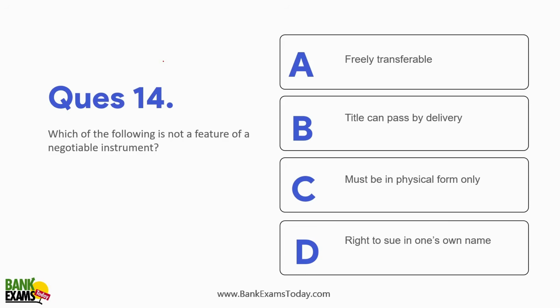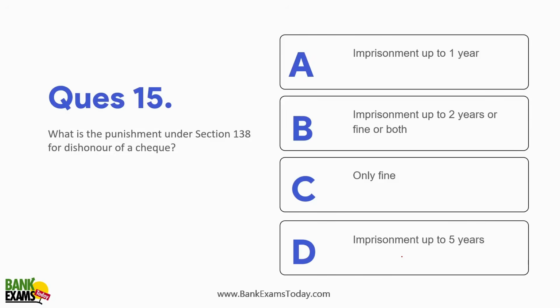Which of the following is not a feature of a negotiable instrument? It can be physical or it can be digital. So this is not a feature, right? Title can be passed by delivery, right? It is freely transferable in certain cases, right, in one's own name. These are the features, but it cannot be digital in nature.